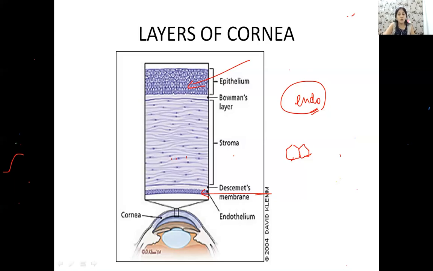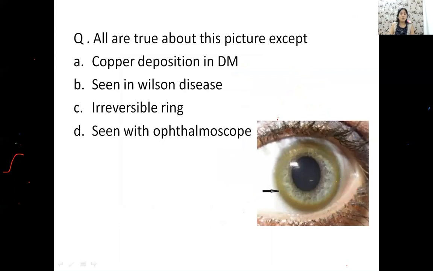You will have more questions about the layers of the cornea. Guys, important topic. Please read it well if you are confused. Okay? Some questions on KF ring are also expected. So first you should know how to identify it. This is your brownish colored ring which is mainly in the periphery of the cornea. In which layer is it? This is definitely a copper deposition in Descemet's membrane. You see it in Wilson's disease and in case of chalcosis as well. But this is not an irreversible ring, guys. This ring is a reversible ring. Once you treat your pathology, your ring will go back.